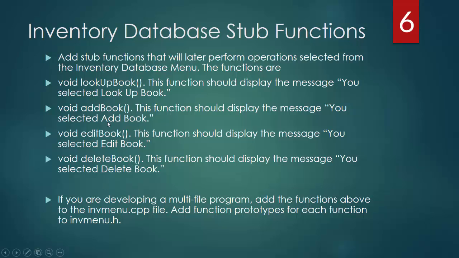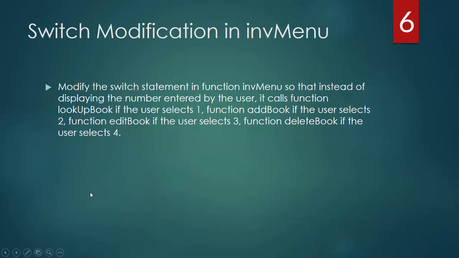All these will be actually adding books or editing books or deleting books. But for now, we will simply put it all together and display a message which option was selected. And in inventory menu, again, just like in the main menu, we will adjust the switch statement to actually call the functions.